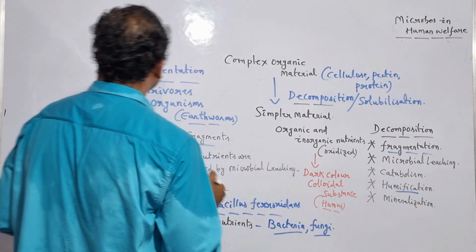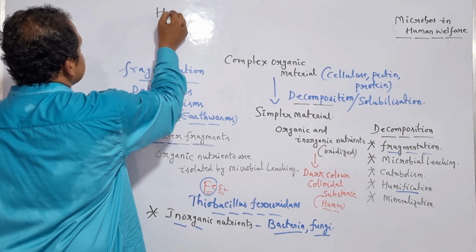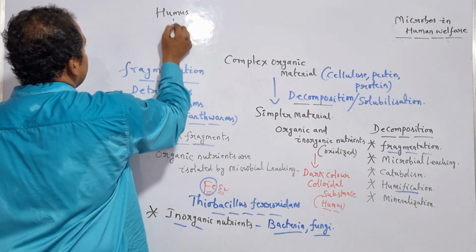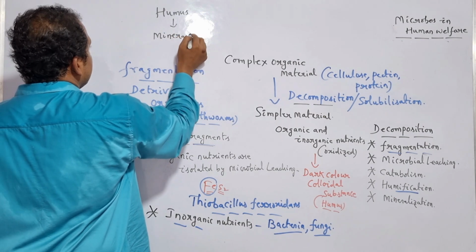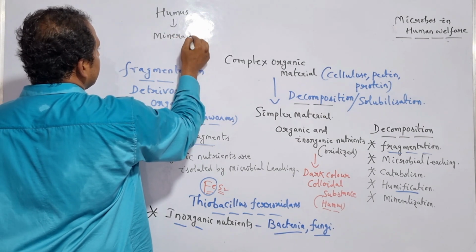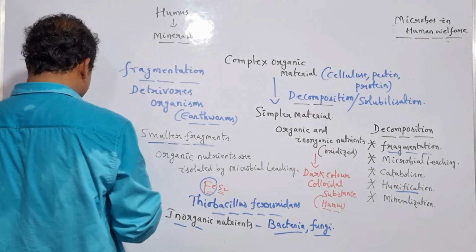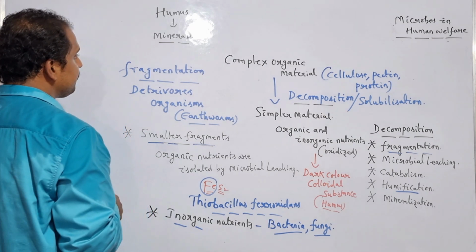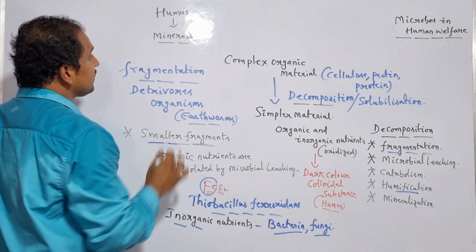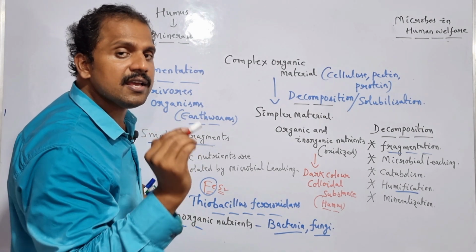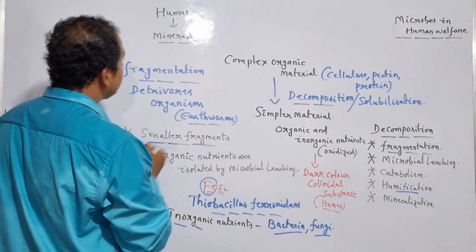So let me write it here. From the humus, many minerals are obtained. And the specific process through which minerals are obtained from the oxidized humus is termed as what? Mineralization.